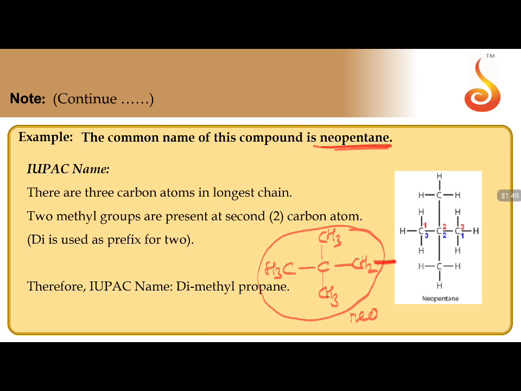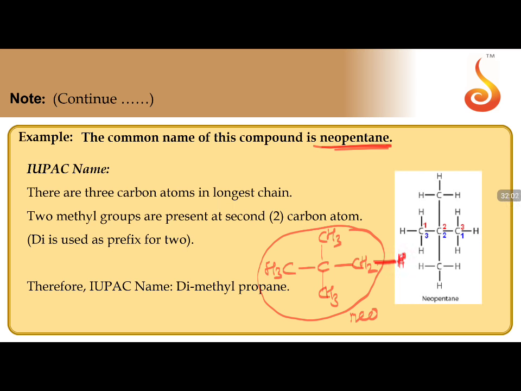Anywhere you find 5 carbons fixed in this way, that is neo. If any carbon is added, then it is a neoalkane. If only hydrogen is present, then it is neopentane. If one more carbon comes, hexane, heptane, octane. Now here neopentane means it should be hydrogen.